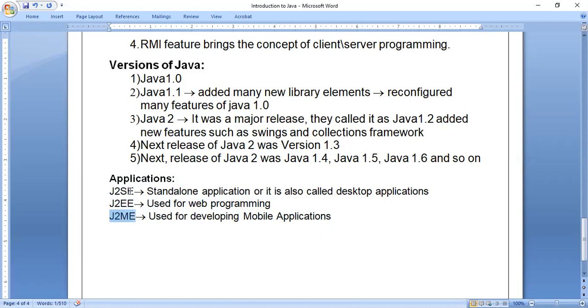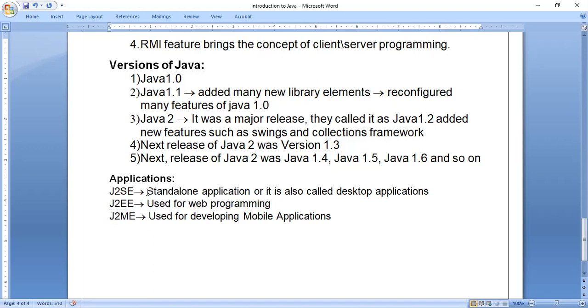Java 2 Standard Edition, Java 2 Enterprise Edition, Java 2 Micro Edition, which is also called Mobile Edition, which is used to develop mobile applications. So: standard edition, enterprise edition, mobile edition.